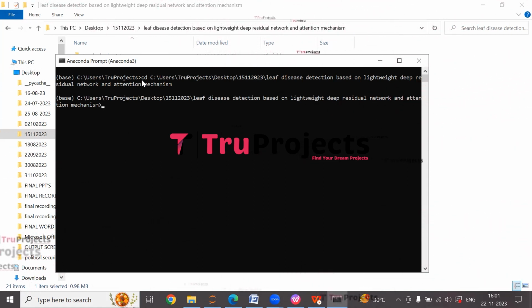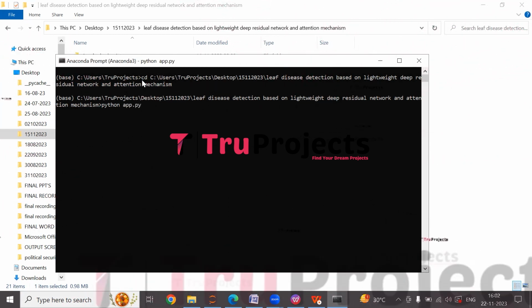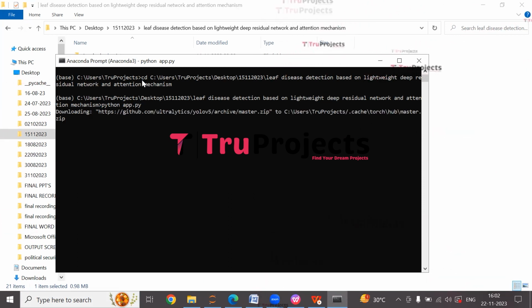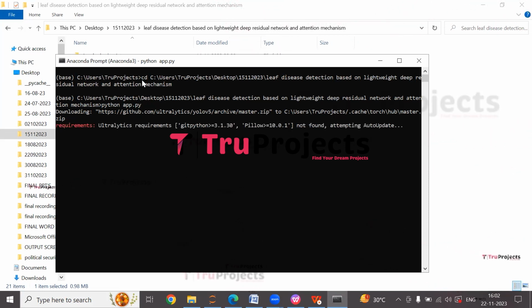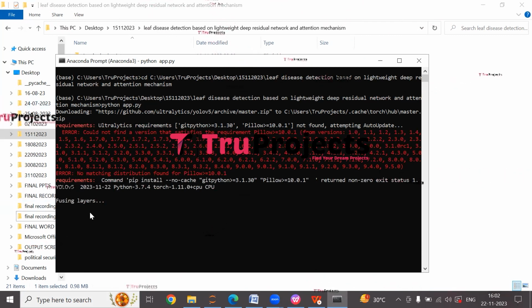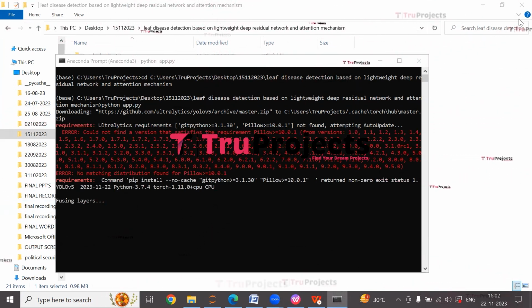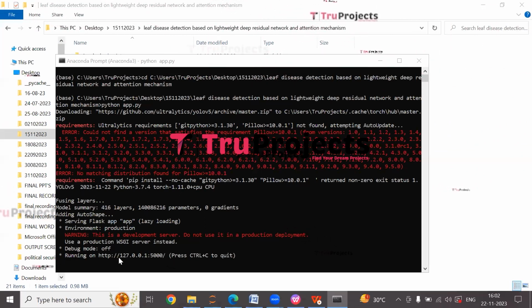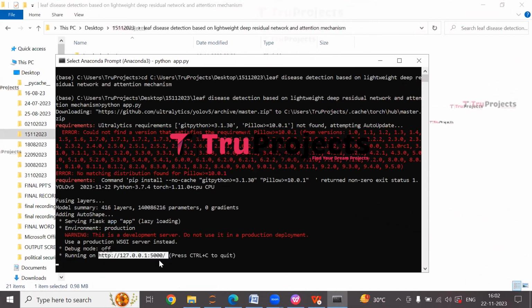Compile the app.py file using the command python space app.py. So here I am typing python space app.py and hit enter. This command will execute the Python script and perform a runtime check for any syntax errors or logical issues. After running the app.py file, the Flask framework will host the application locally at the default address, which is the localhost, and port, which is this. Now copy this local link provided by the Flask framework.